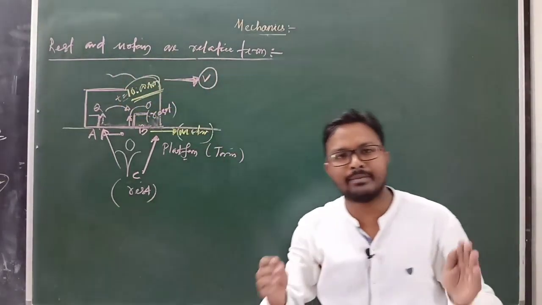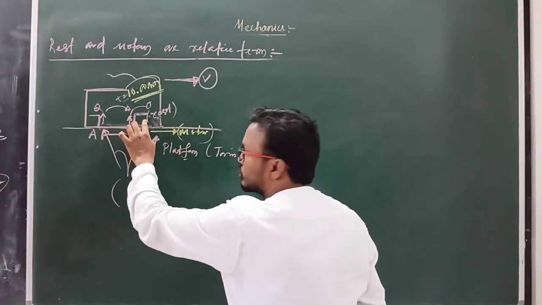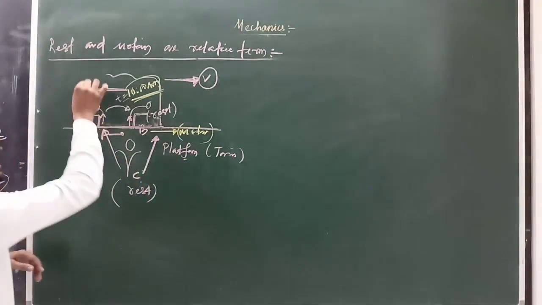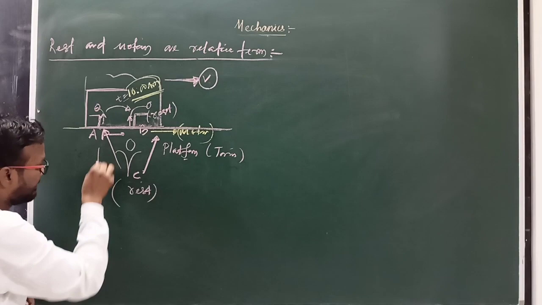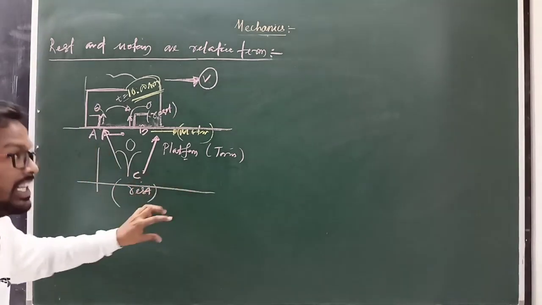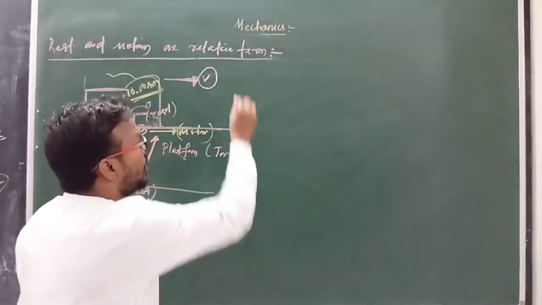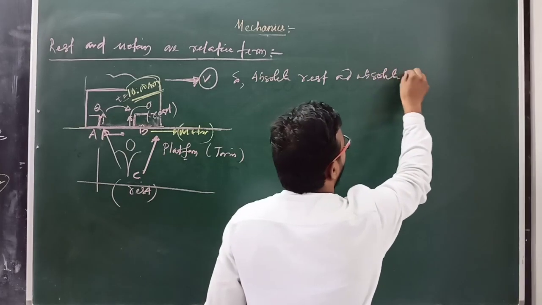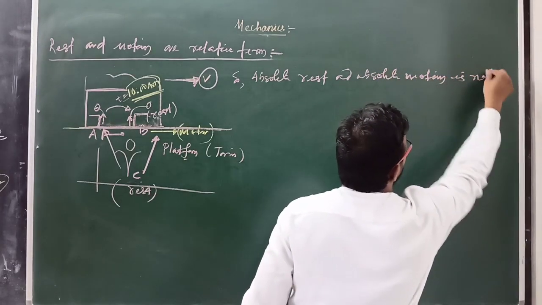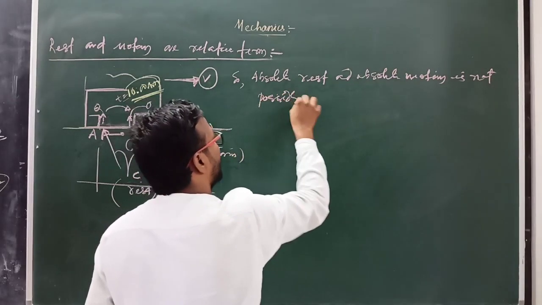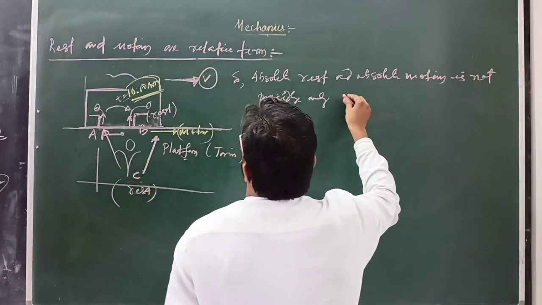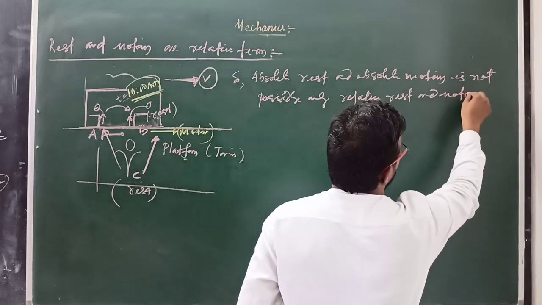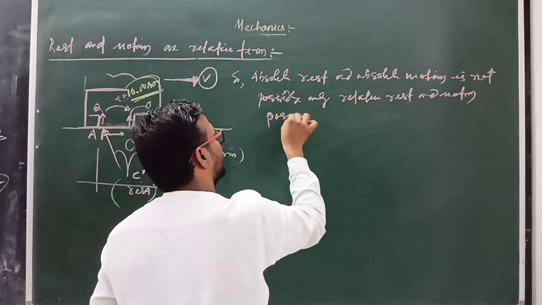So in the same time interval, A sees B at rest, B sees A at rest, while C sees A in motion and C sees B in motion. So rest and motion are relative terms. Absolute rest and absolute motion are not possible; only relative rest and relative motion are possible. A may say B is always at rest, but C may not say that, because it depends on the frame of reference. The compartment is one frame of reference, and the platform is another frame of reference.